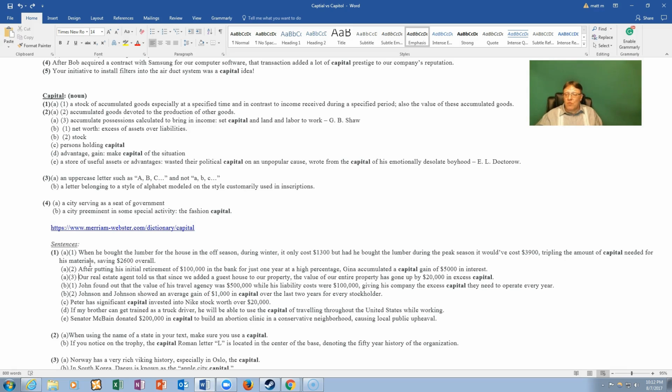So they accumulated a possession. They got a possession. They built it. And they knew they would make money by doing that.